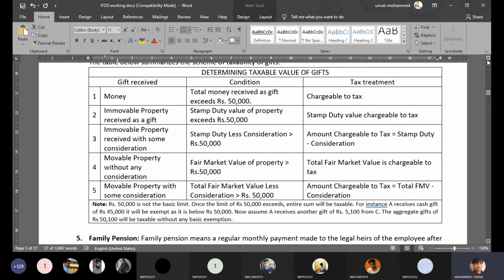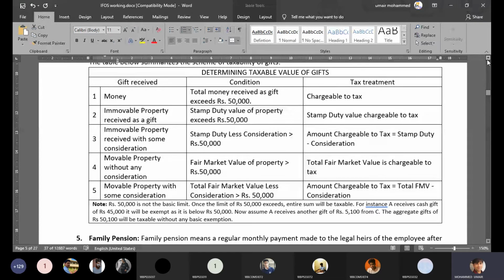But what if somebody gives you a non-monetary gift? Then how will you know the worth of the gift? This is where this table will help you. In case it is an immovable property, if you have received immovable property as a gift, right? For example, land you have received as a gift. Then how will you come to know the value of the land? The answer is simple. You have to look at the stamp duty value in the registration papers. Whatever land value is mentioned in the registration paper, paid at the time of paying stamp duty, will be considered as the value of the gift.